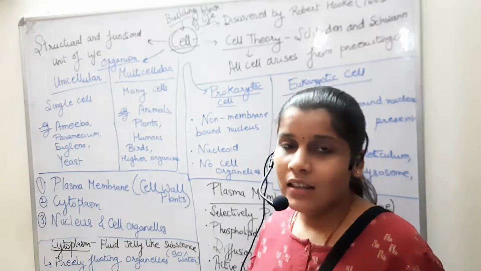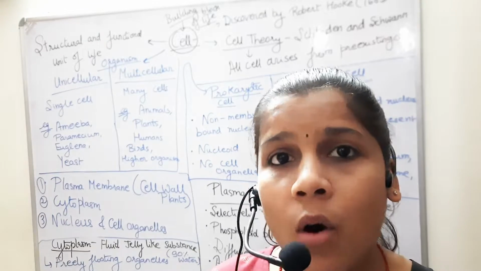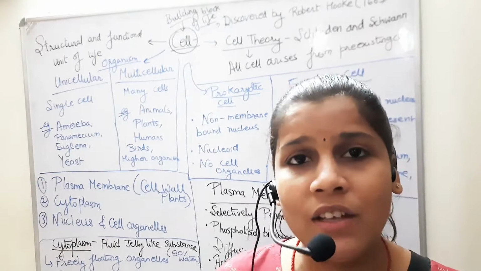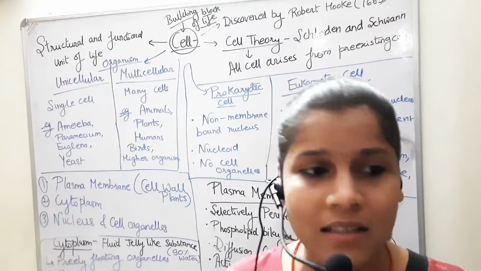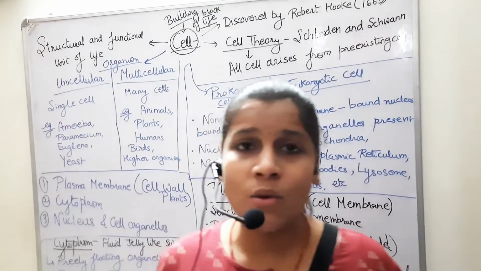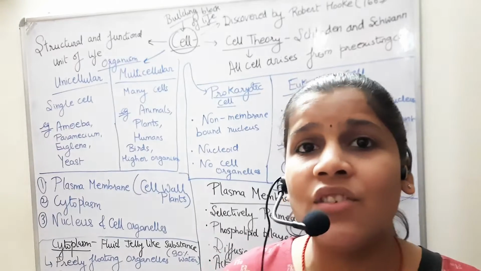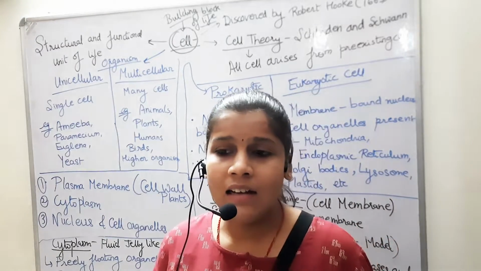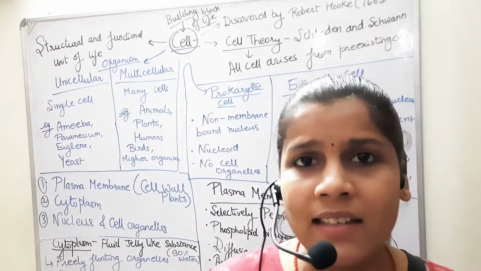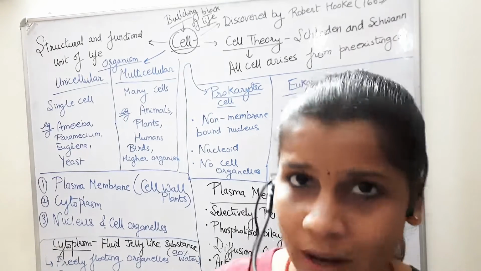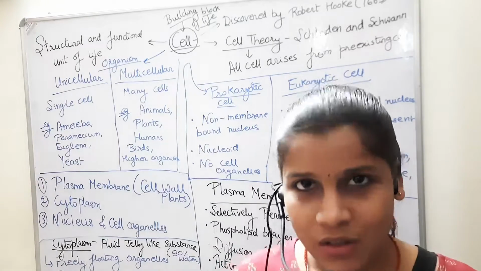And one more thing, there is an additional thing which is the cell wall, which is present in plant cells, fungi and bacteria, but not in animal cells. What it does is provide rigidity to the cell, and it is present to provide some mechanical strength to the cell. Okay, so it provides strength to the cell.